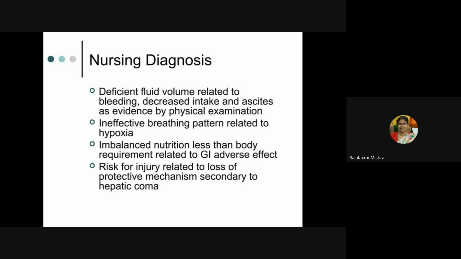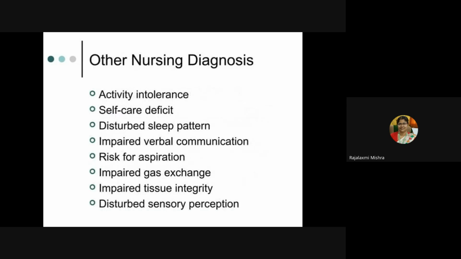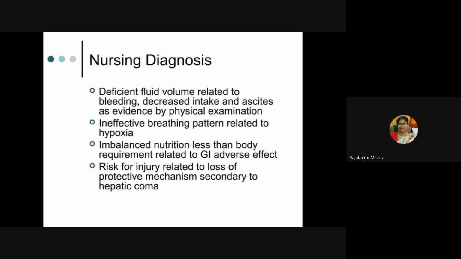We check the Babinski sign, but in that condition, you will get plantar extension. I think you might have seen the doctors check the plantar flexion or extension when the upper motor neuron is involved, that means in CNS involvement. Okay, so they may use a key or anything to elicit the reflexes. Okay, so what are the nursing diagnoses?